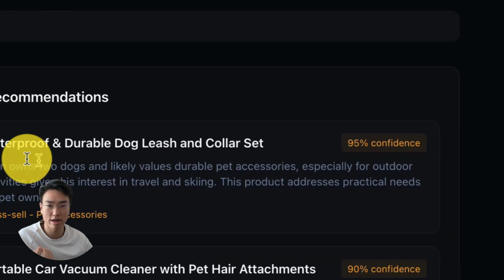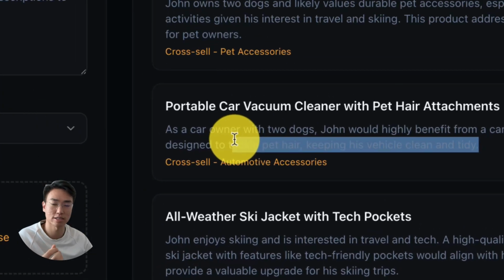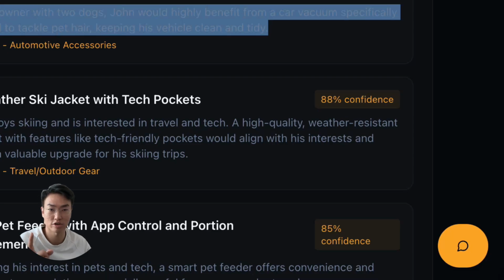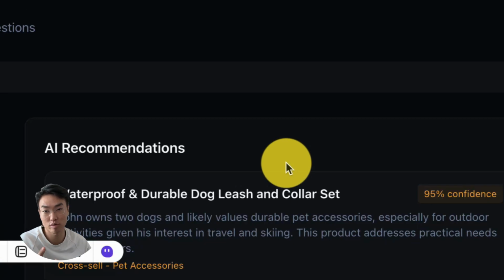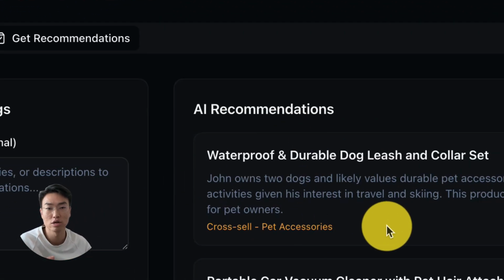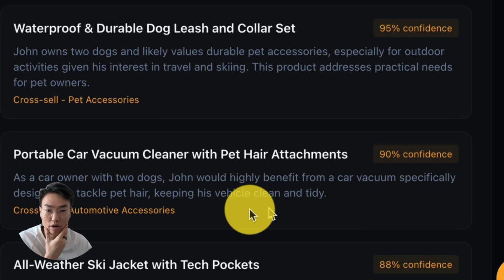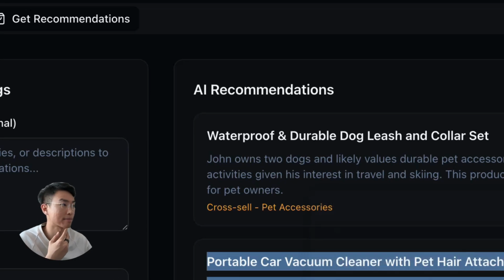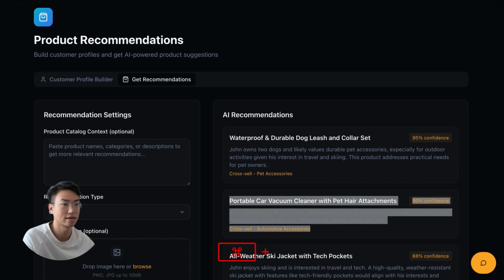So now you already have these products, and you can take these products and then go source it from Alibaba or source it from any sites that do drop shipping or not, and then we can go from there and create content. So remember, you want to keep this. You're going to need to save this because once you exit, it's going to be gone. And then you're going to plug this into how to create content. I'll show you guys later, but let's say I want to do this. I want this. So I'm going to save this. Okay? I'm going to copy. I'm going to save this, and I'll keep using this as a demo product.